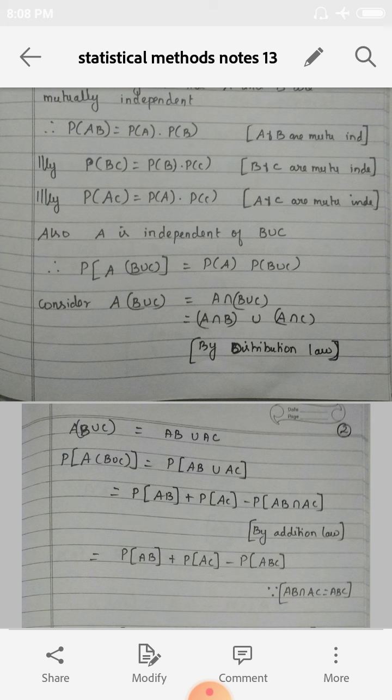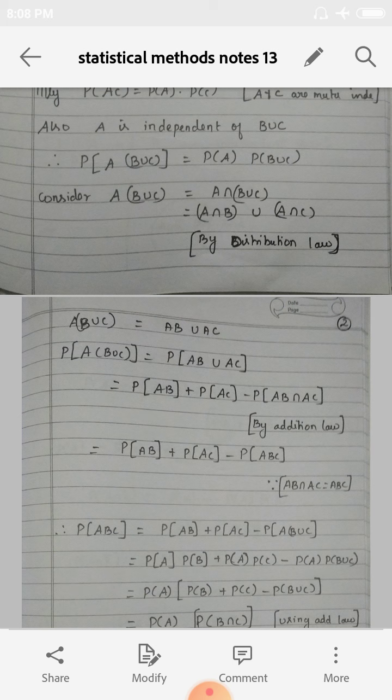A intersection of B union C is nothing but A intersection B union A intersection C. A intersection B we can write as AB, and A intersection C is nothing but AC.